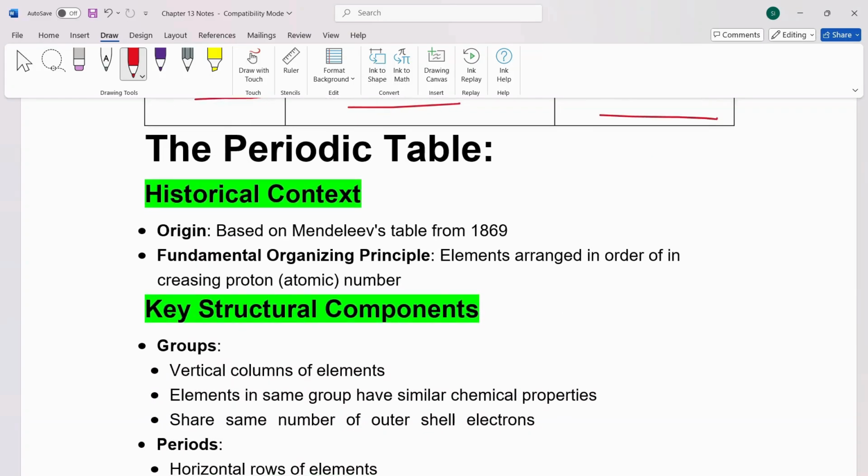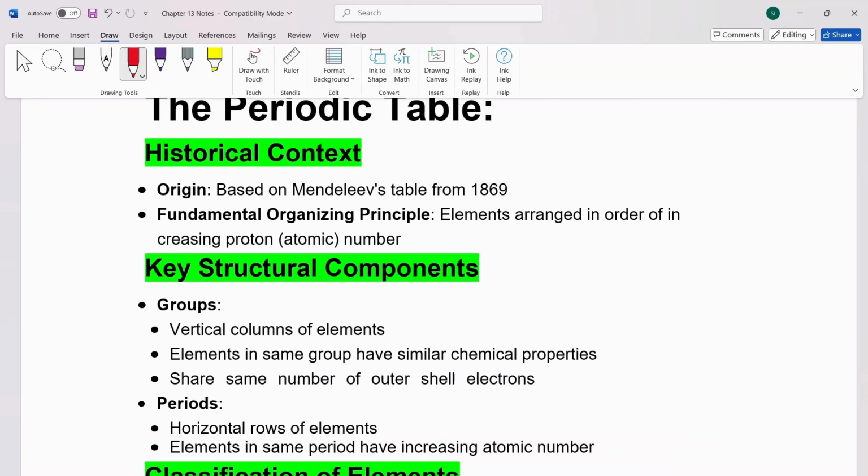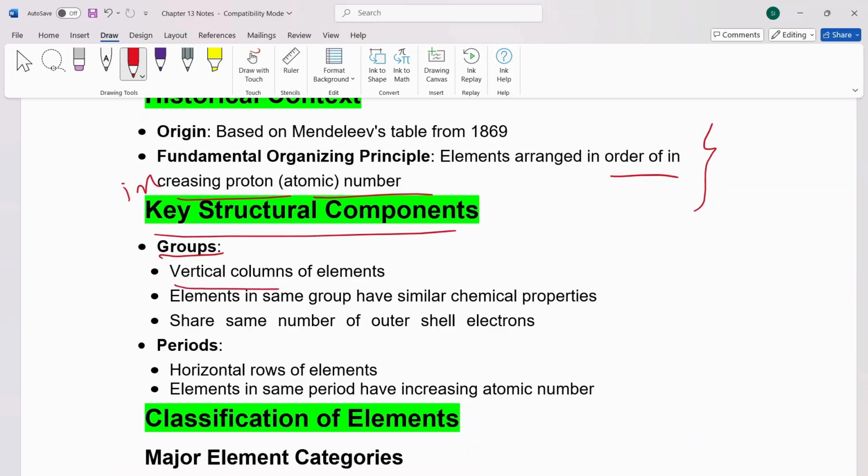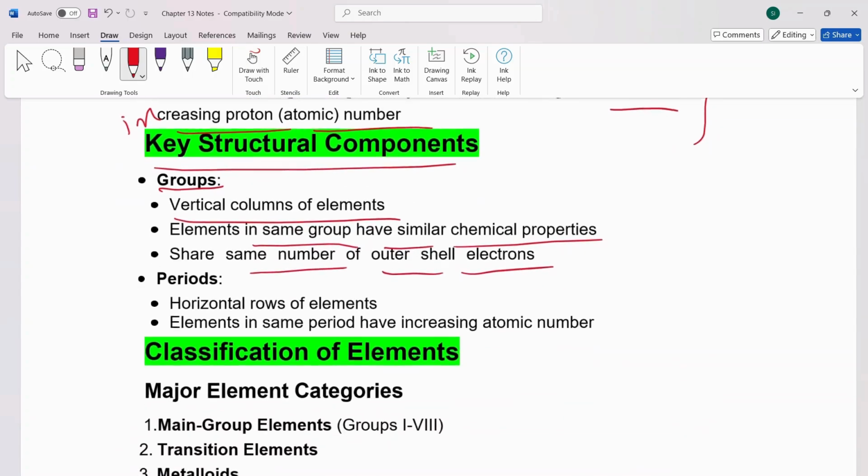Now, periodic table has some historical context such as Mendeleev we discussed before. They are arranged in increasing proton number, atomic number. This is important to remember. Then some key structural components like groups. Vertical columns of elements in periodic table are called groups. Elements in the same group have similar chemical properties and share the same number of outer shell electrons. That's why they were all placed into the same group because of the similar characteristics.